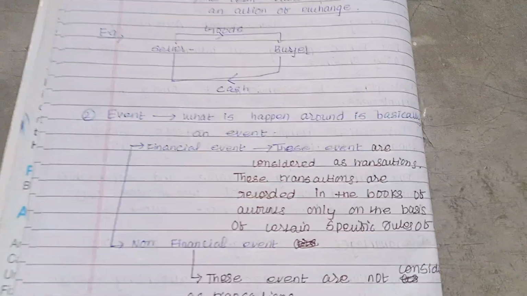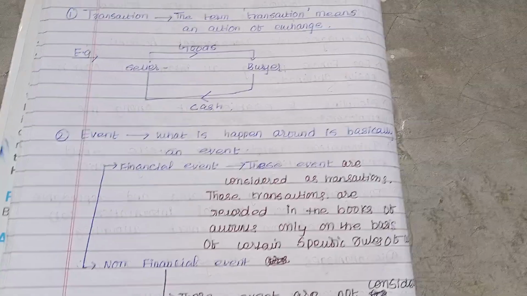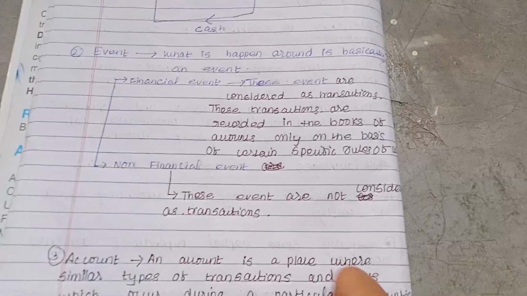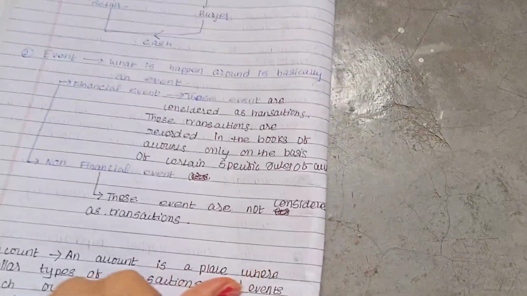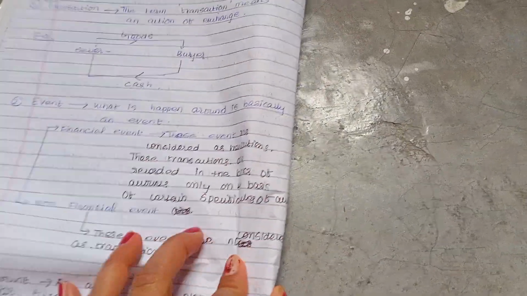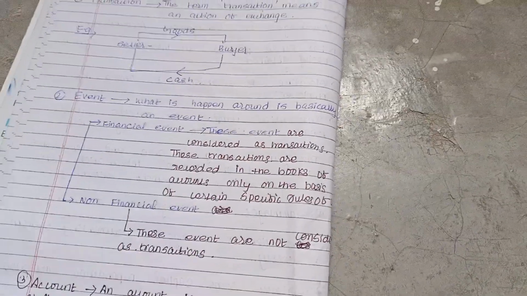Means we record it on the basis of certain rules of accounting which we follow to record those transactions. Non-financial events are not considered in accounting. What is a non-financial event? Non-financial events are not considered as transactions.